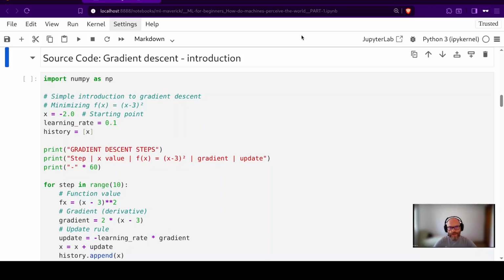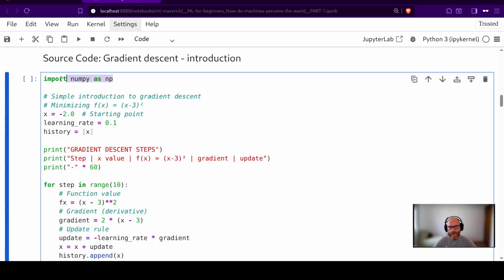Source code, gradient descent, introduction. I will use NumPy for numerical operations, and I will import numpy as np and show a simple introduction to gradient descent, minimizing the function f(x) = (x - 3) squared.